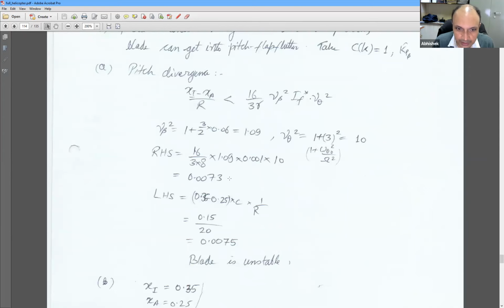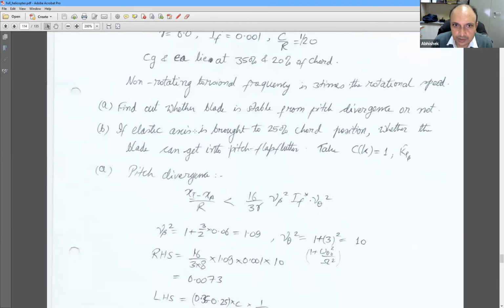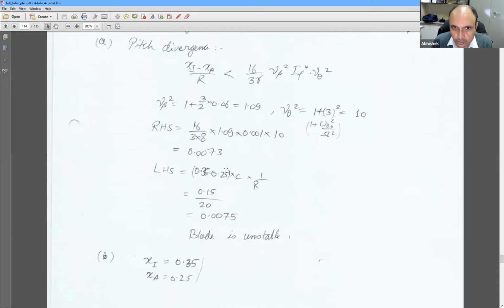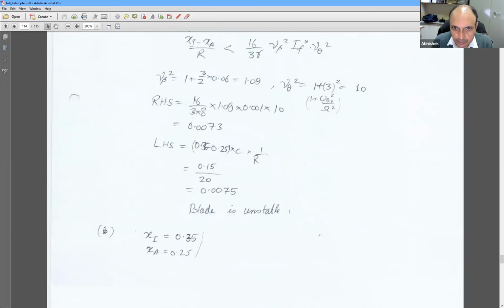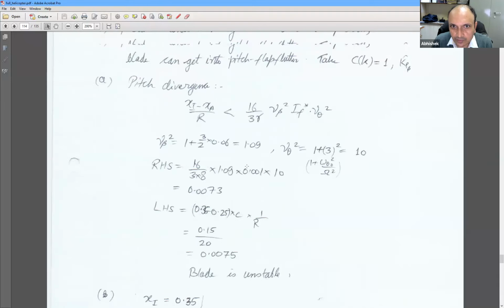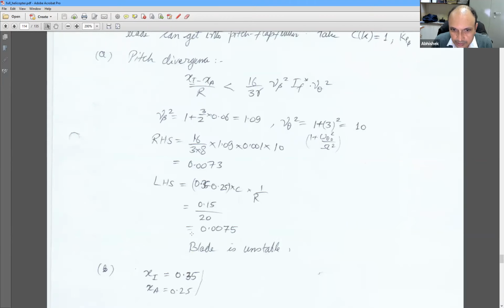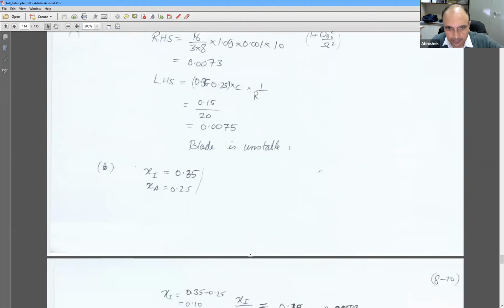If my Xi is at 0.35 and Xa is actually at 20% or 0.2, then my blade remains unstable, because 0.35 minus 0.20 is 0.15, and it comes out to be slightly larger. LHS is larger than RHS, and therefore the blade is unstable.